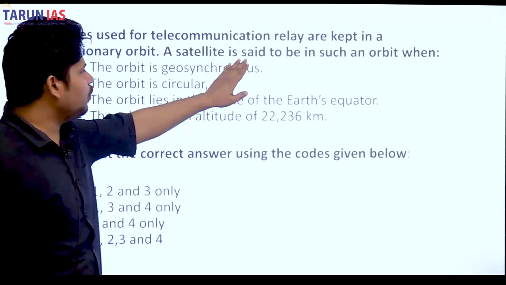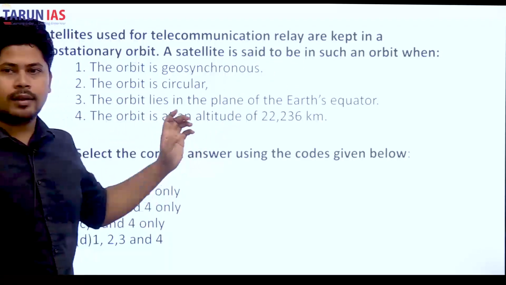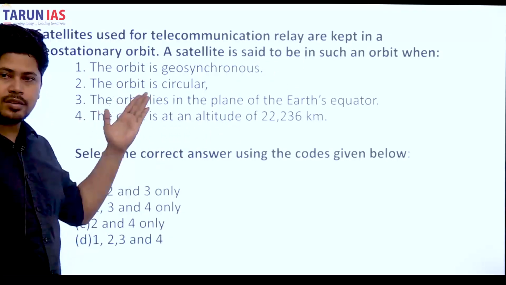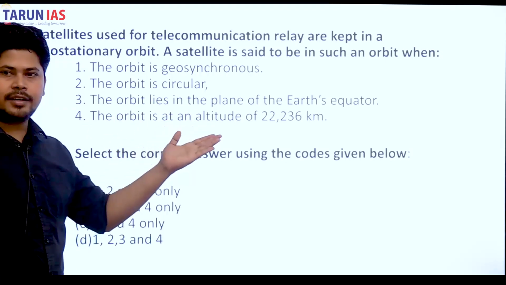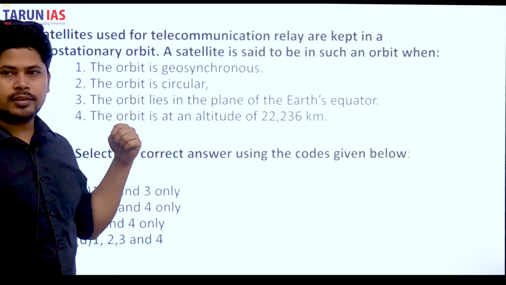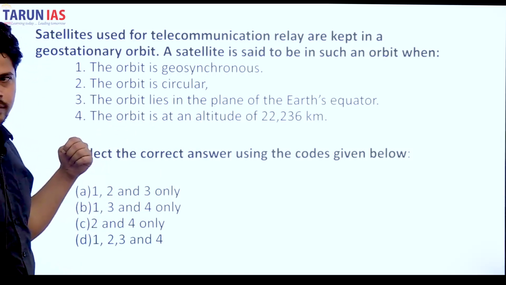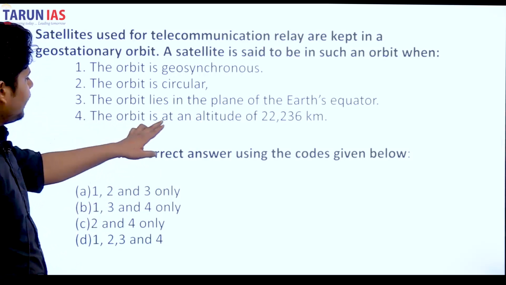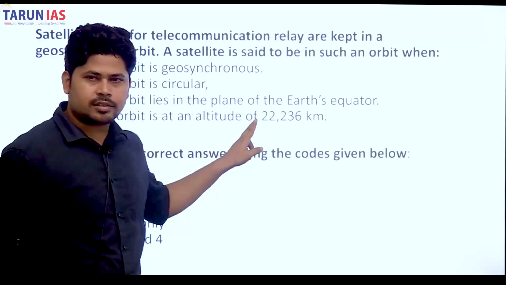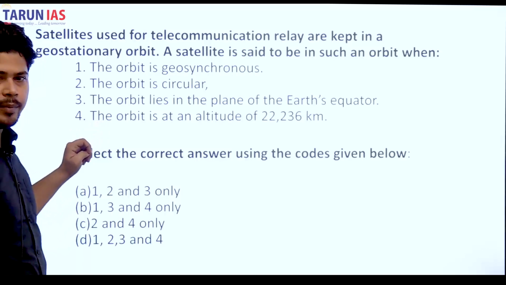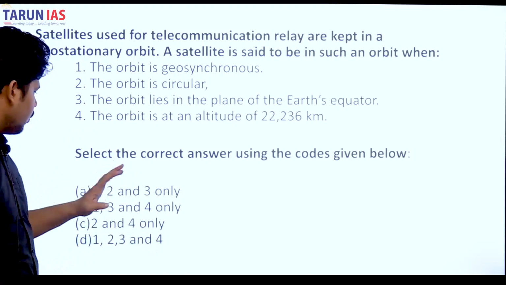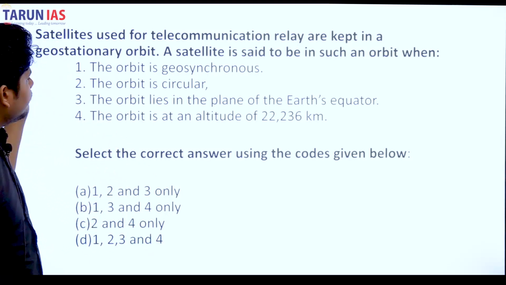A satellite is said to be in such an orbit when the orbit is geosynchronous, the orbit is circular, the orbit is in the plane of Earth's equator, the orbit is at an altitude of 22,236 kilometers. The actual altitude is 36,000 kilometers. That means this is not correct. Now you can eliminate the options, so 1, 2 and 3 are correct.